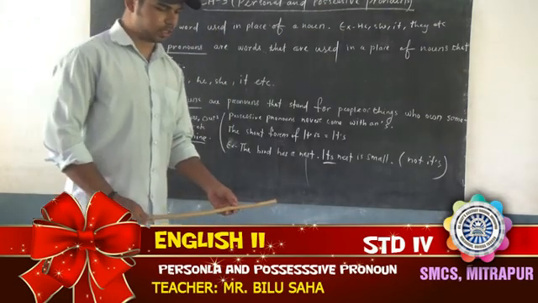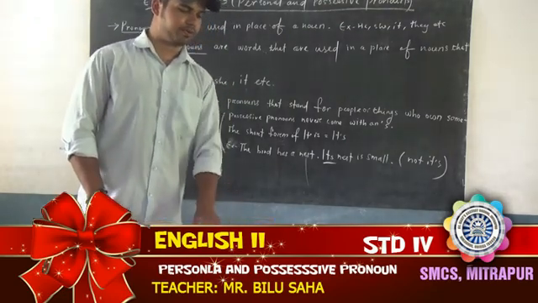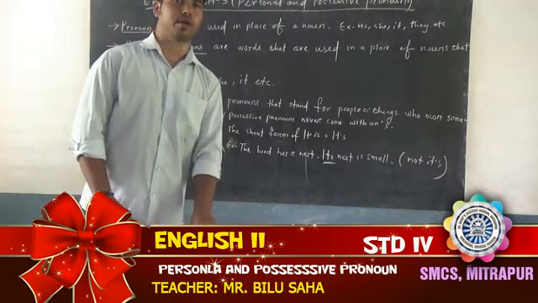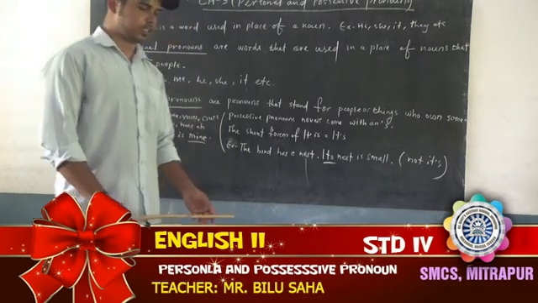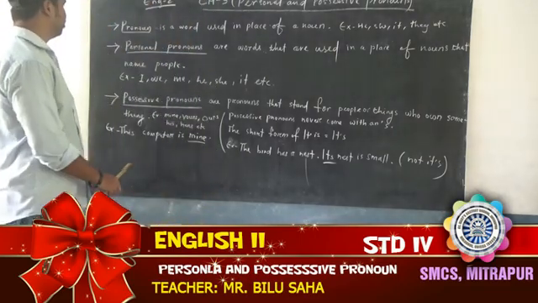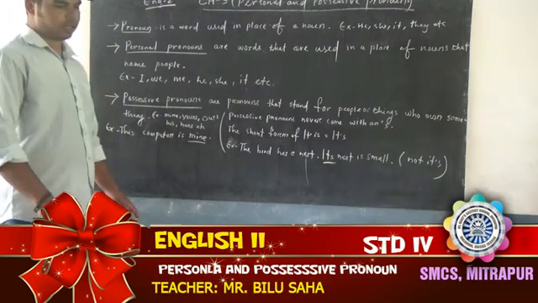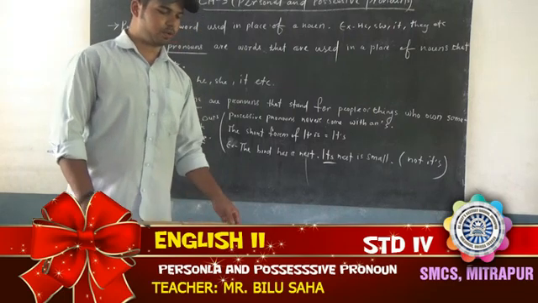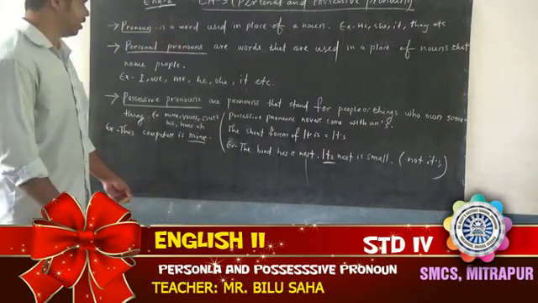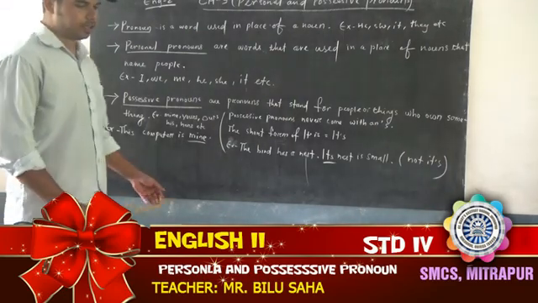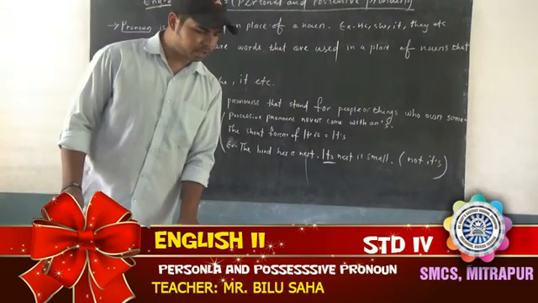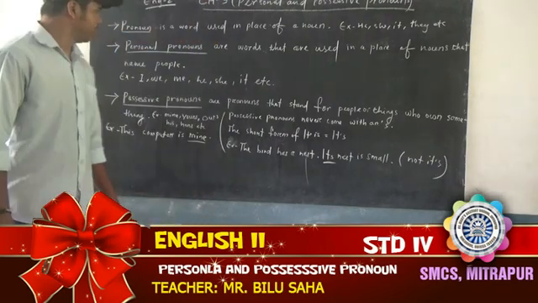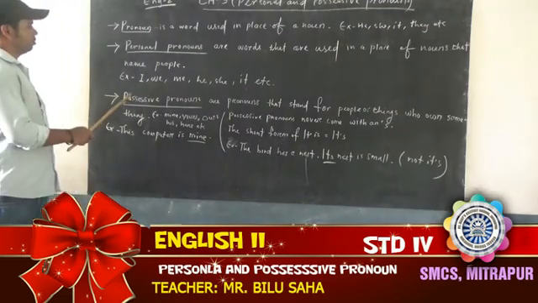And on page number 26, you can see some of the personal pronouns: the first person, second person, and third person, in singular and plural form. As given, I, its plural form is we. Then you, he, she, or it, their plural form is they. Some of the personal pronouns are given there, and their plural forms also. Then we will study about possessive pronoun.